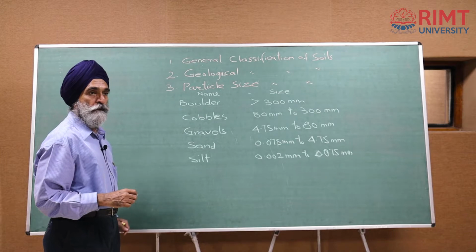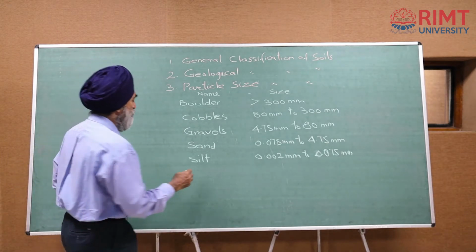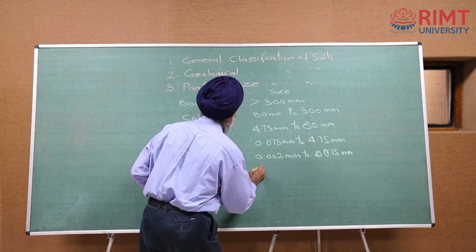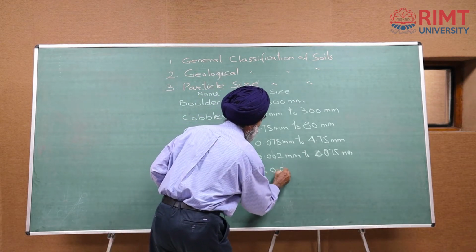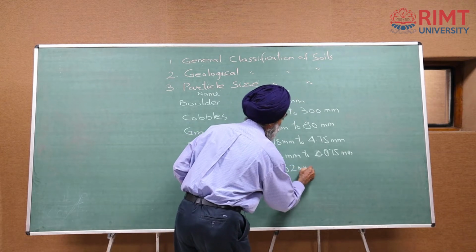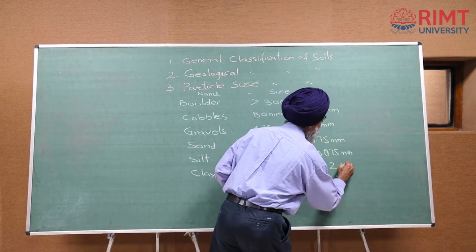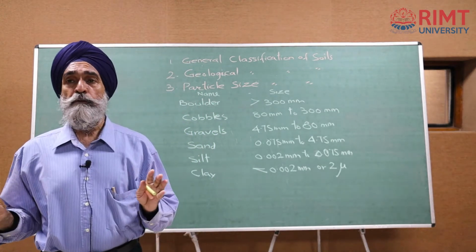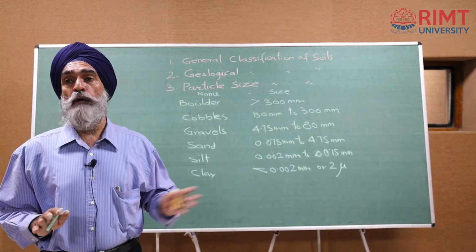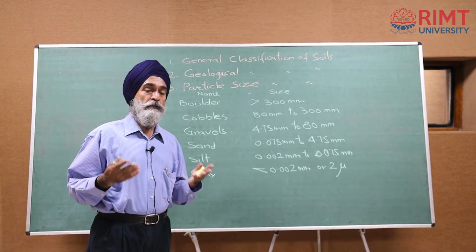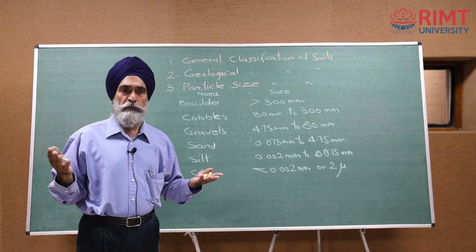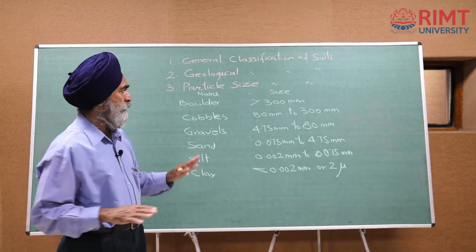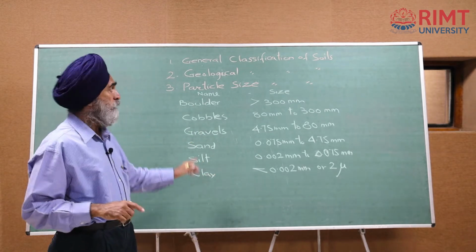This is silt. And the last finer fraction is clay. The size of the clay particles is less than 0.002 mm or 2 microns. There are further finer fractions which are out of your syllabus. These are called colloids. These are charged soil particles which always remain in suspension. That is out of context for you, particularly for diploma in civil engineering. So, this was all about particle size classification.